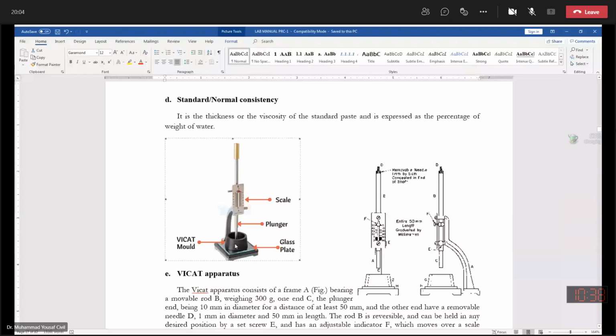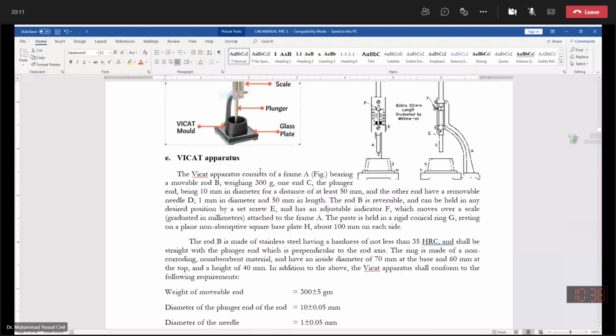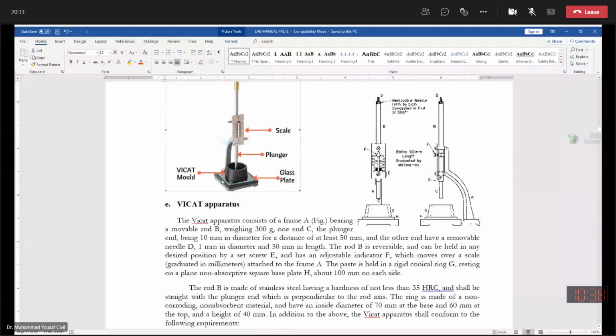Now, regarding the properties of the material, it should be made of non-absorbent and non-corrosive material, certainly stainless steel.